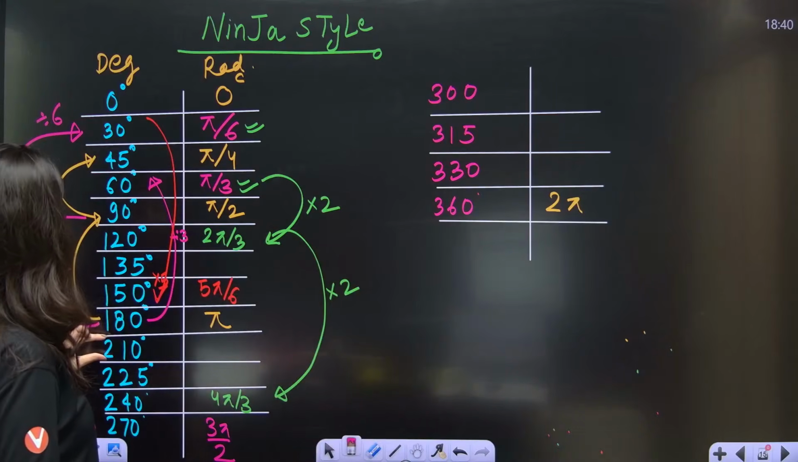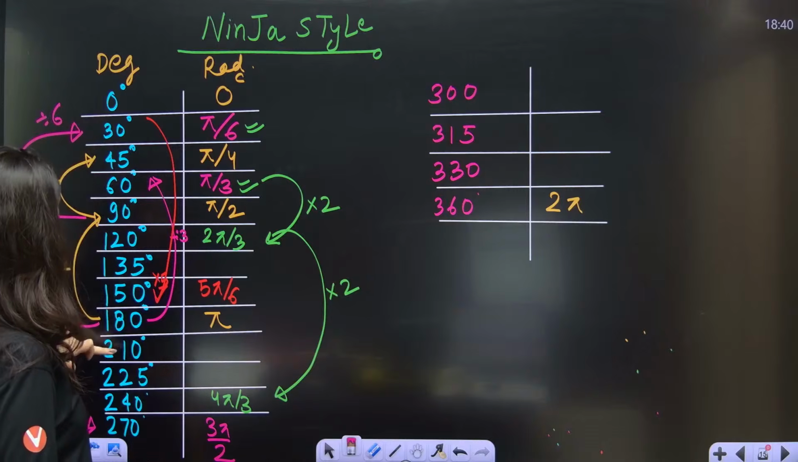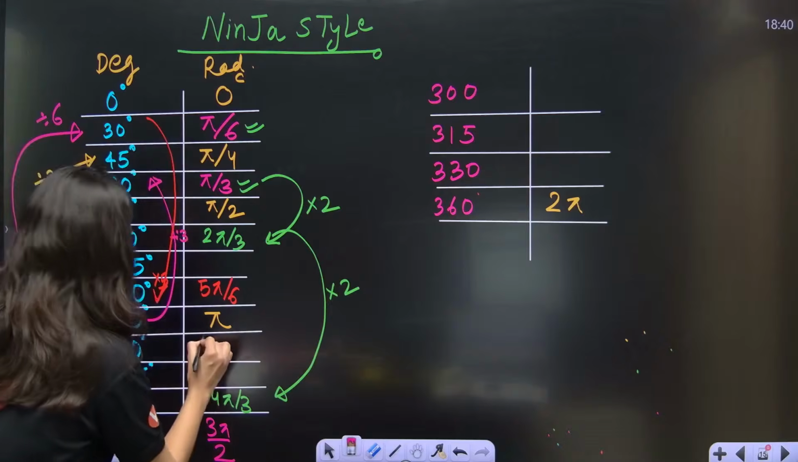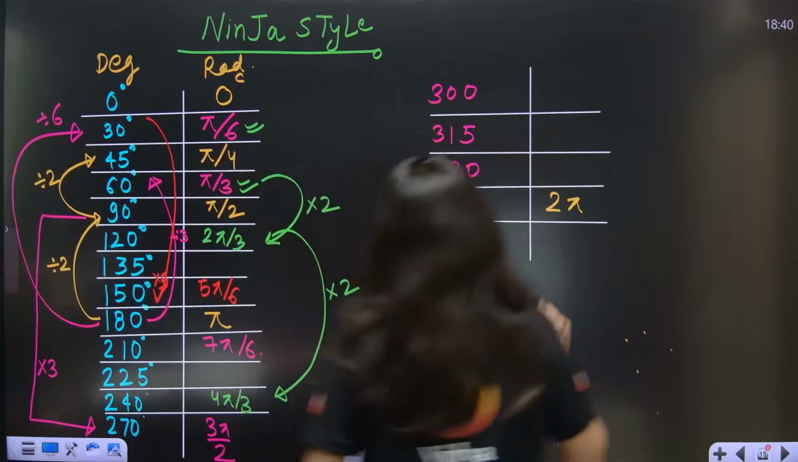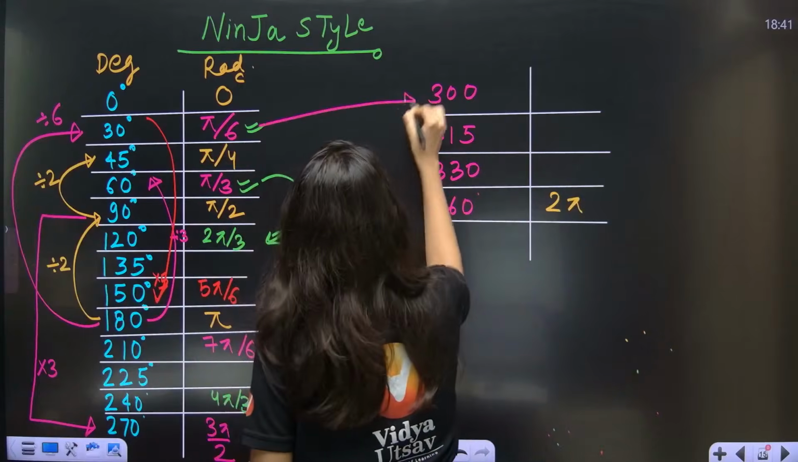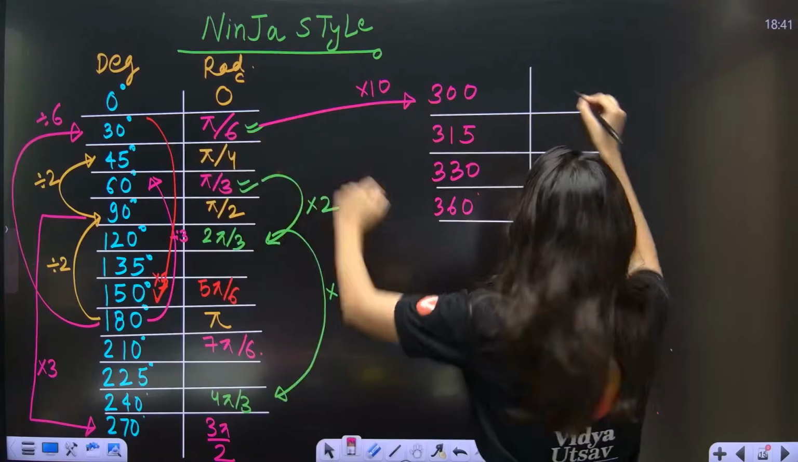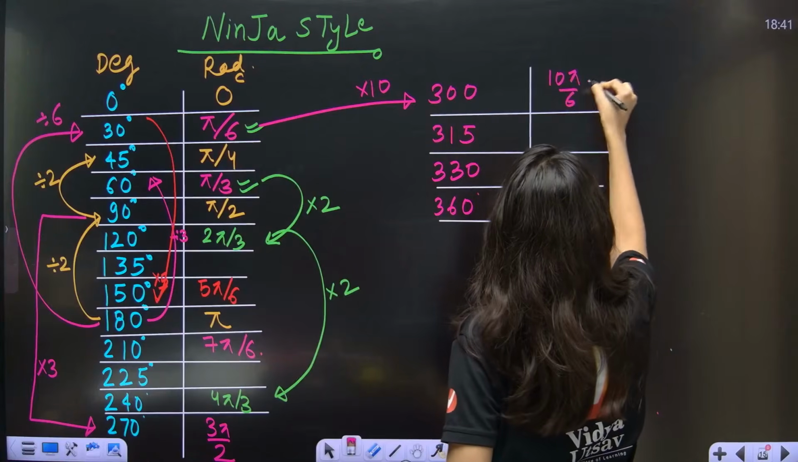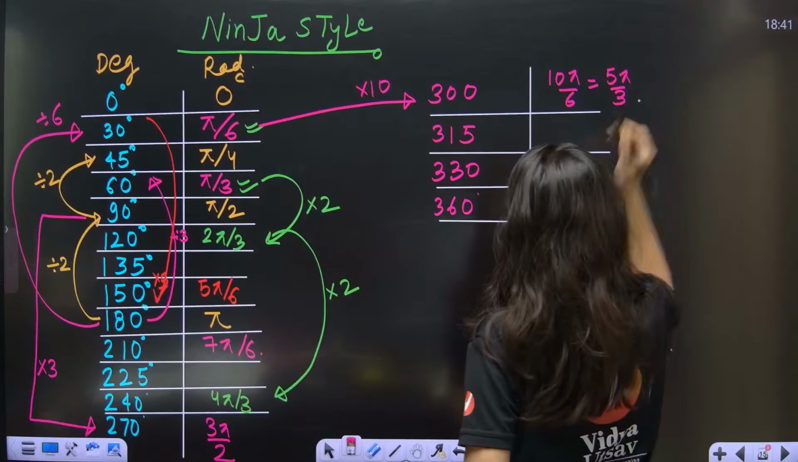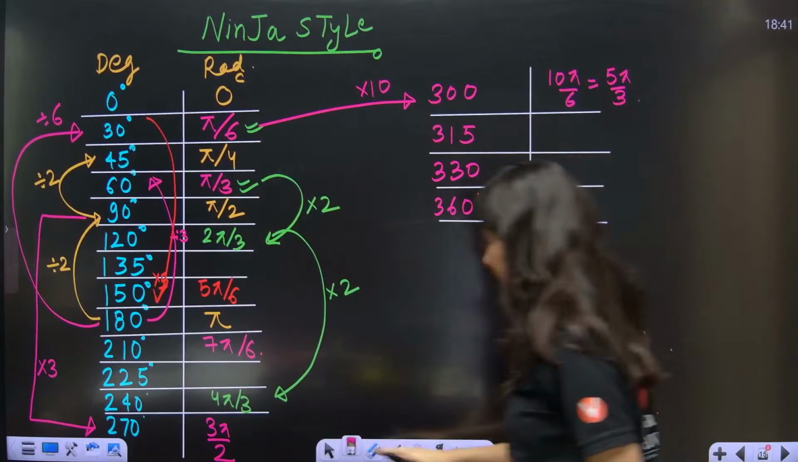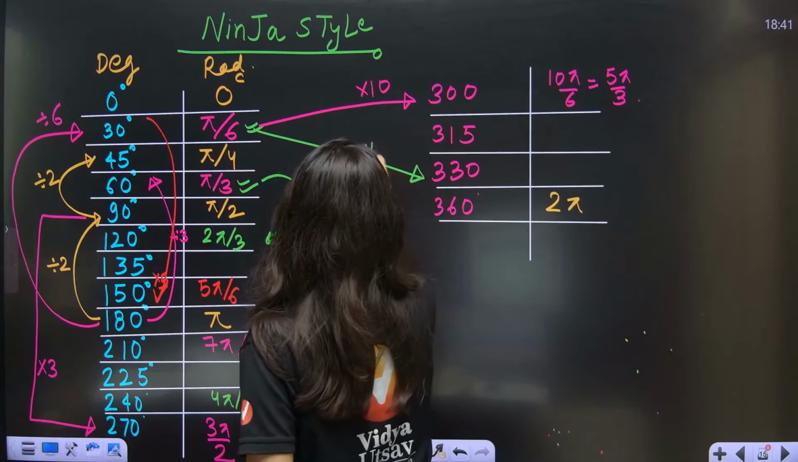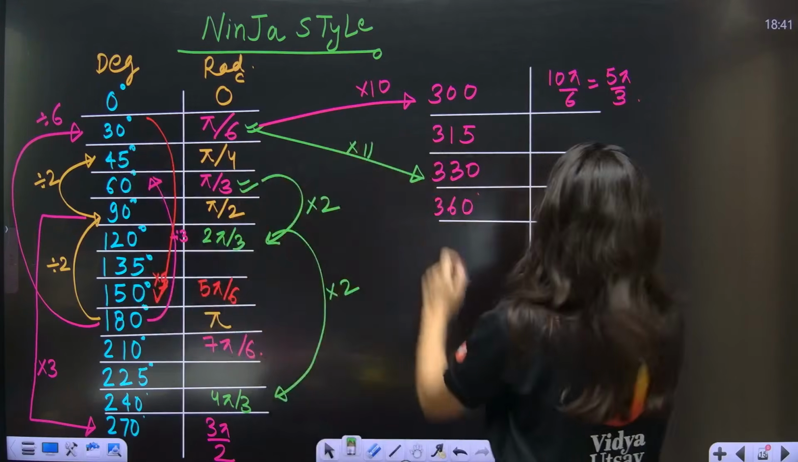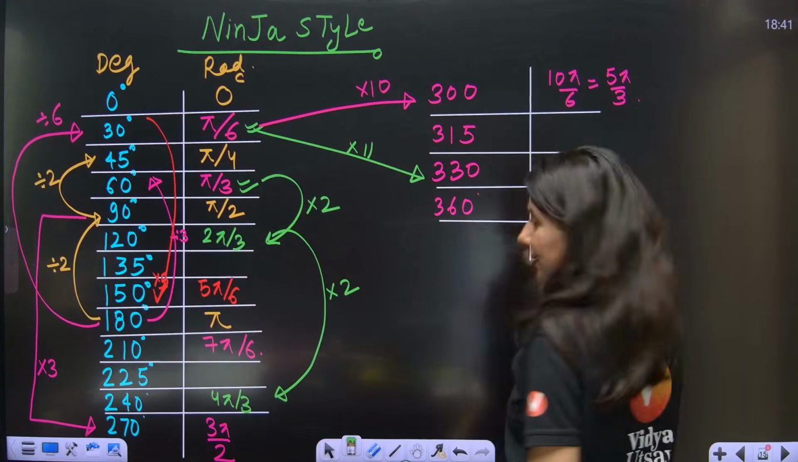Now 210 again. 30 multiply 7. 3 7s are 21. So pi by 6 multiply 7. Can you see 7 pi by 6? Okay. All right. Now again 300°. So multiply 10. So this is 10 pi by 6, or you can call it 5 pi by 3. Okay. Now 330° will be what? Tell me. 30 multiply 11. So pi by 6, 11 pi by 6.